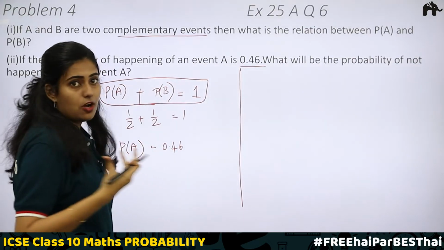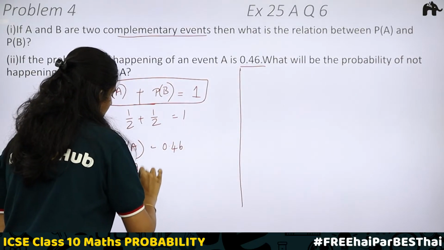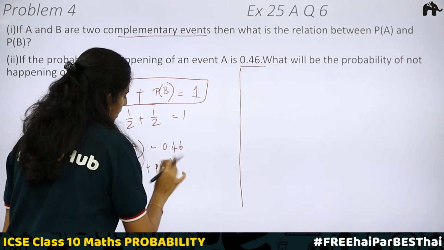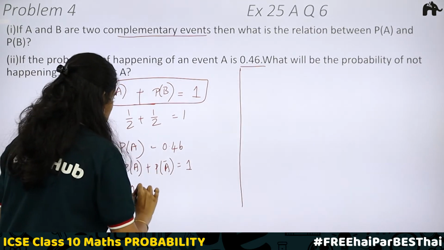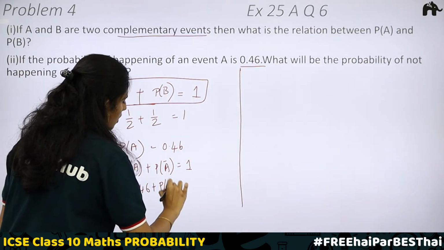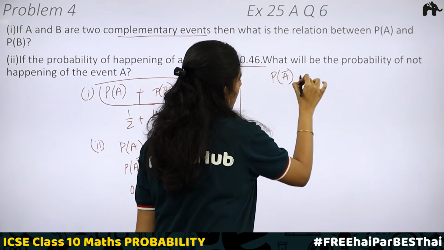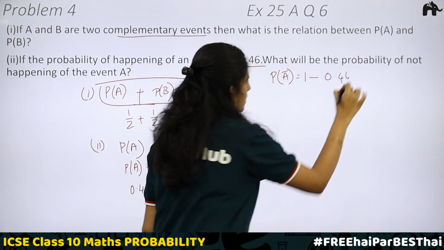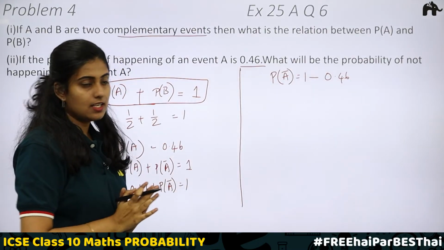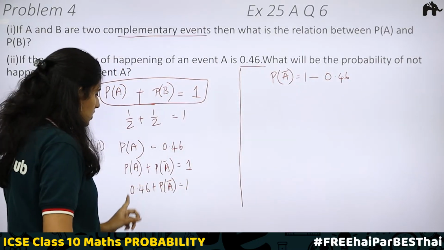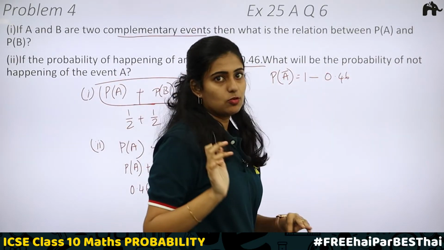Then what is the probability of event A not happening? It will be written as P of A plus P of A bar, where A bar means the event is not happening, should be equal to 1. So 0.46 plus P of A bar is equal to 1. P of event A not happening will be equal to 1 minus 0.46. I am taking the 0.46 to the right hand side. What happens when I take something to the right hand side? The sign changes. Here it is positive, it becomes negative.